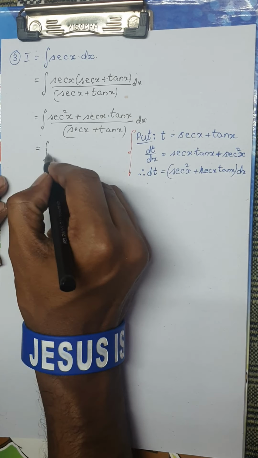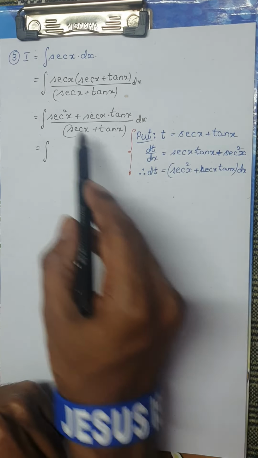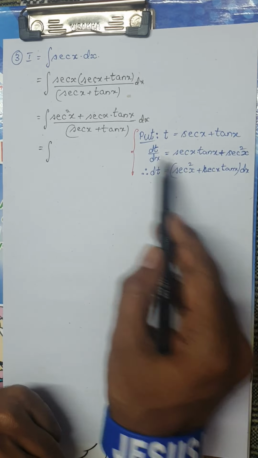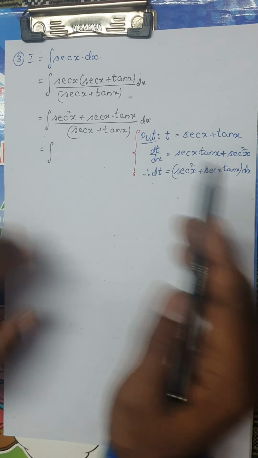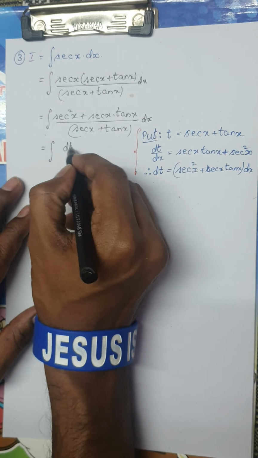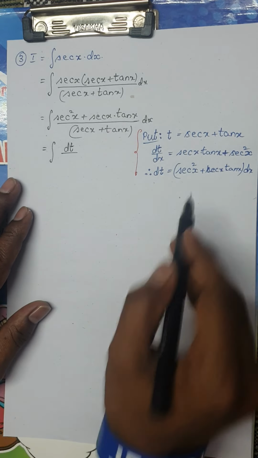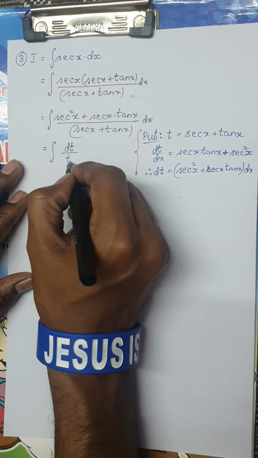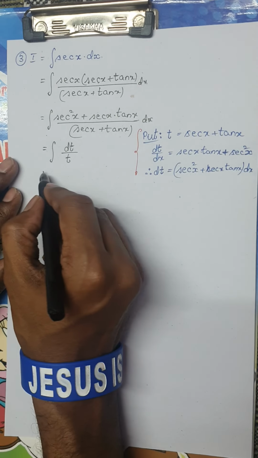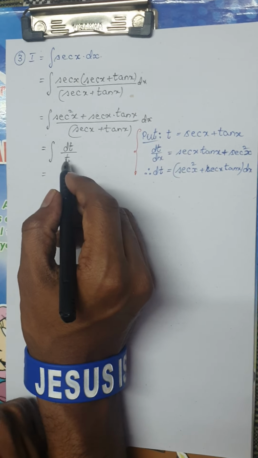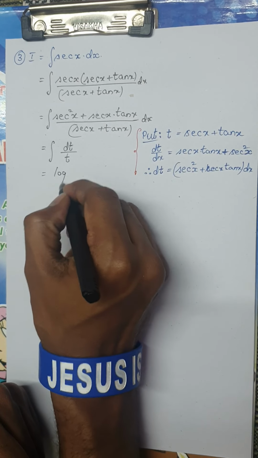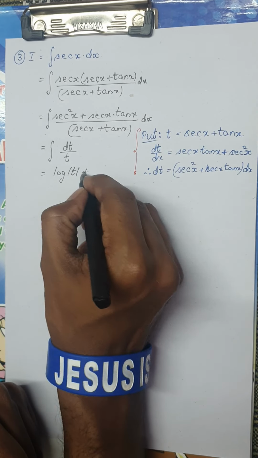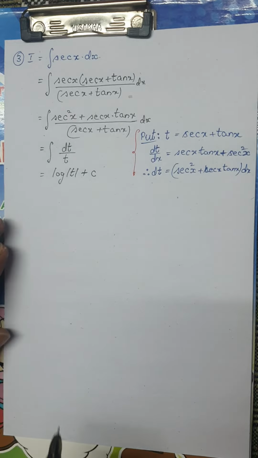So this is nothing but the integral of, look here, the entire numerator, which is secant square x plus secant x into tan x dx, would be purely dt. Please be careful. Now divided by secant x plus tan x, which I have replaced as t. Now this is again the same old formula. Integral of dt by t would be log of mod t plus c as a constant.